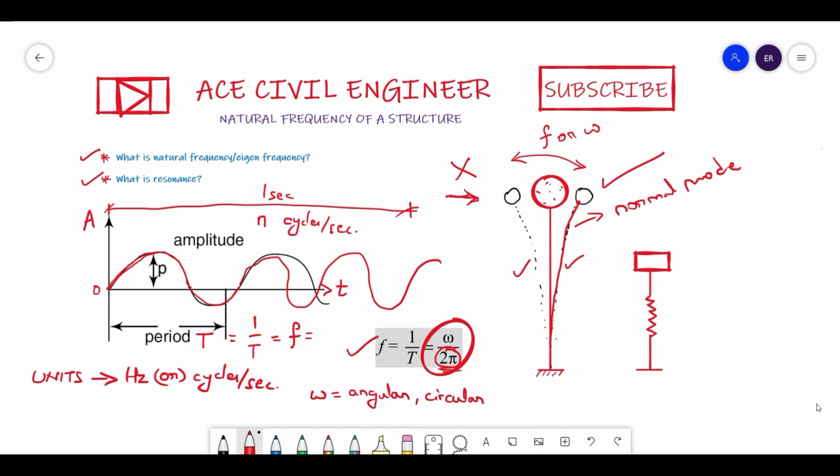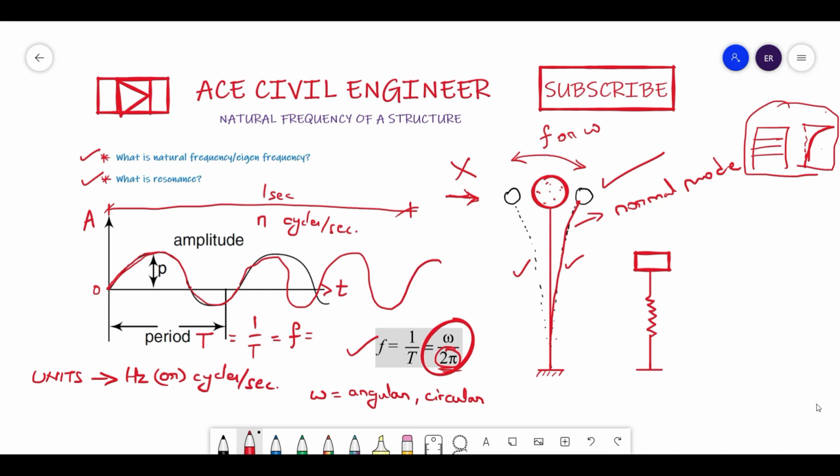One thing you need to remember, friends: always, 100% of the time, for any structure of n number of stories, the first natural frequency will be in this shape only. So this is the first natural frequency or the normal mode. Now let us understand in a better way.